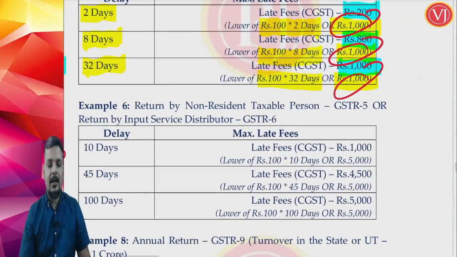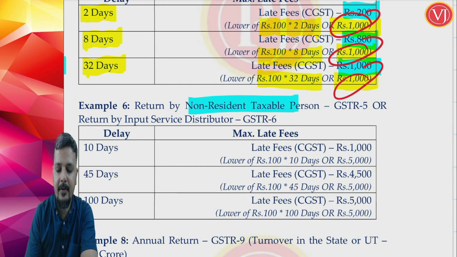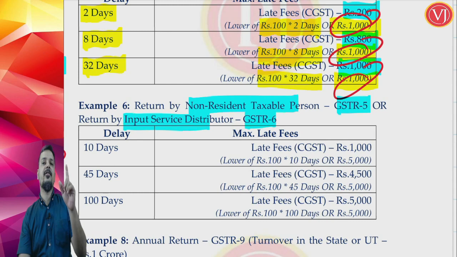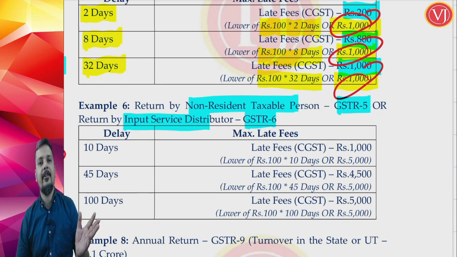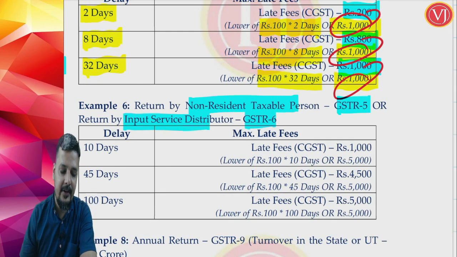And if I want to compare this with your other returns, supposing I am talking about other returns like your NRTP return, just a comparison, non-resident taxable person return GSTR 5 or ISD return GSTR 6. Friends, here there is no rationalization. Rationalization has come only for GSTR 1, 3B, GSTR 4 and GSTR 7. Yes, government in terms of section 128 can rationalize late fees for other types of returns, which it has done, but ICAI has not given them in the material. So we'll go as per the provision. For other returns, whether it is GSTR 5 or GSTR 6, the late fees is in this fashion.